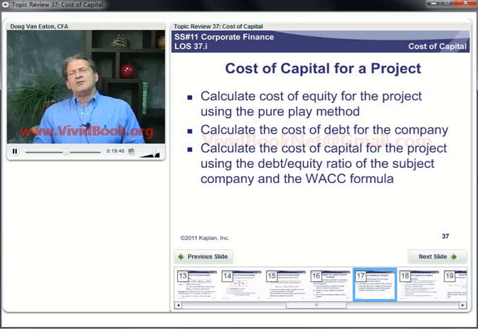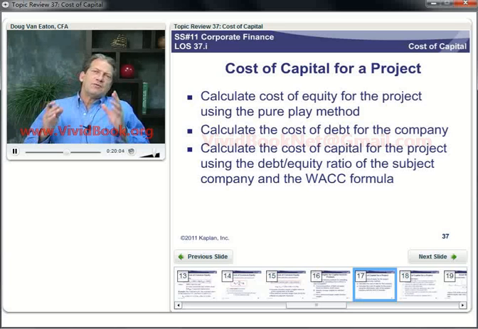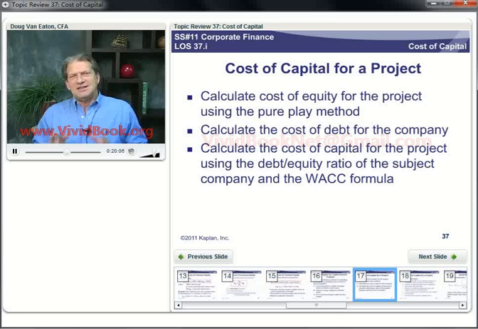Well, since it's so different a project from the rest of our firm, what we can do is go and find a firm that's in that oil drilling business and look at their risk. This is called the pure play method because we're trying to find a firm that purely operates in the area of the project that we're considering. So we calculate the cost of debt for the company and then calculate the cost of capital for the project using the debt-equity ratio of the subject company and the weighted average cost of capital formula.